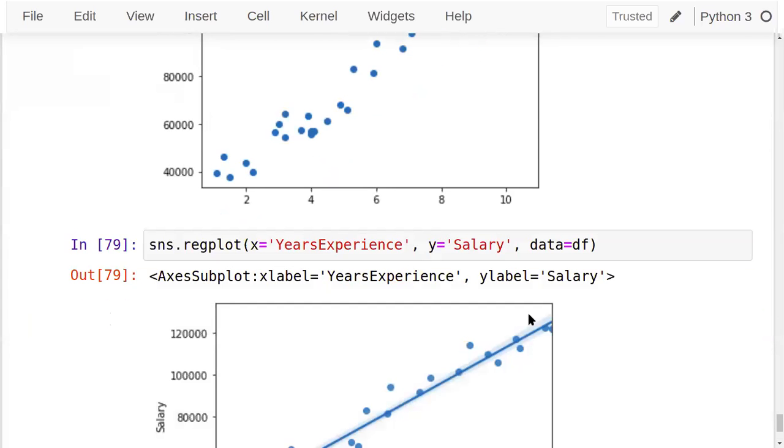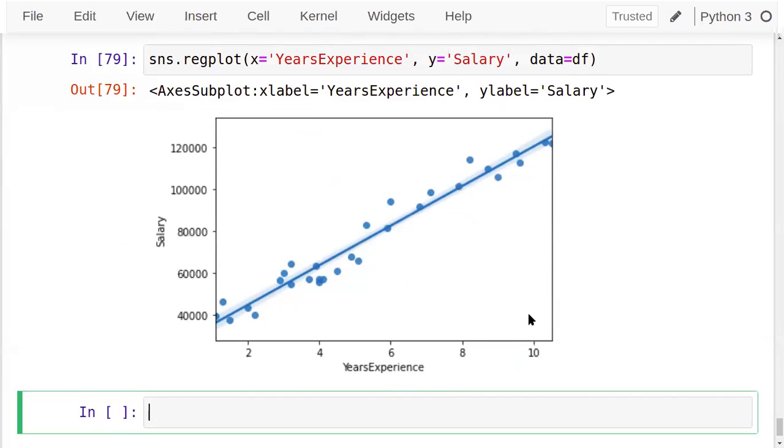Now see this regression plot. The original data is here, and this is the expected result, giving a high amount of accuracy. The linear regression model which is created, you can visualize directly using this method.